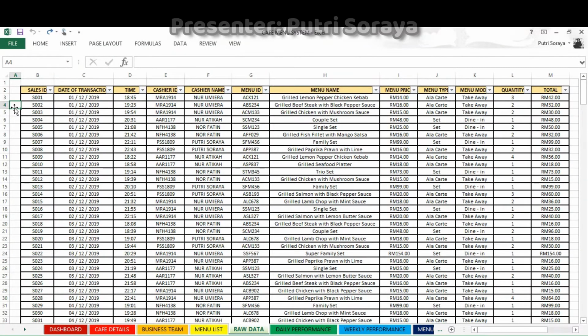So this is our raw data. It consists of sales ID to differentiate between each transaction, date of transaction, time, cashier ID, cashier name, menu ID, menu name, menu price, menu type, menu mode, quantity, and total. For our raw data, we use filtering, data validation, VLOOKUP, and also the product function.